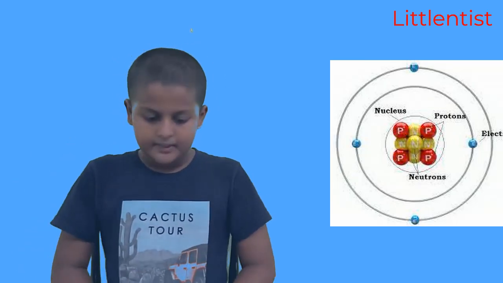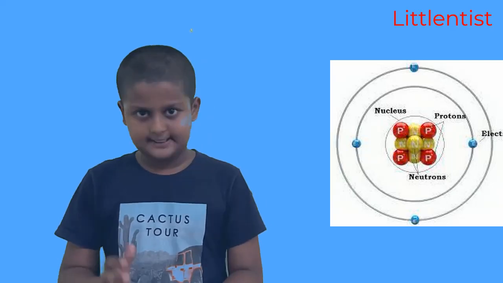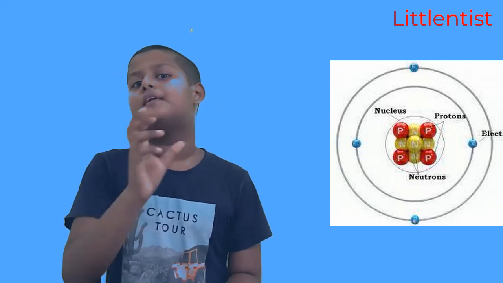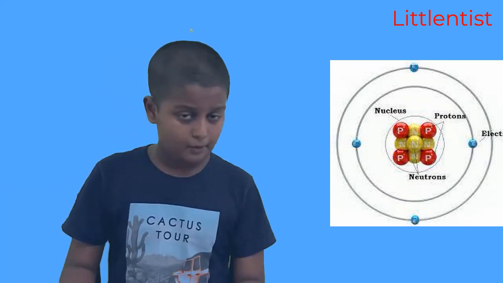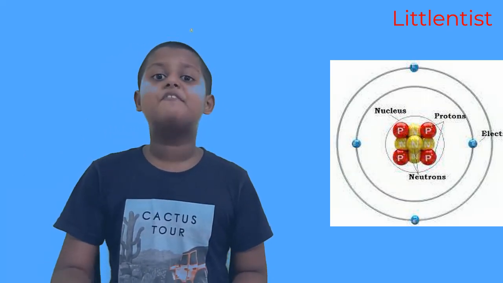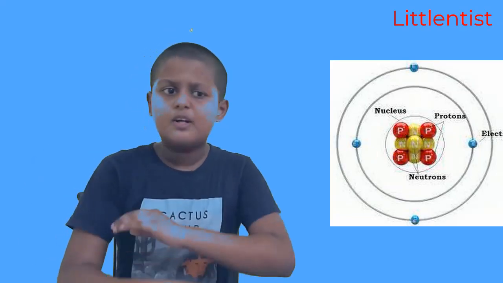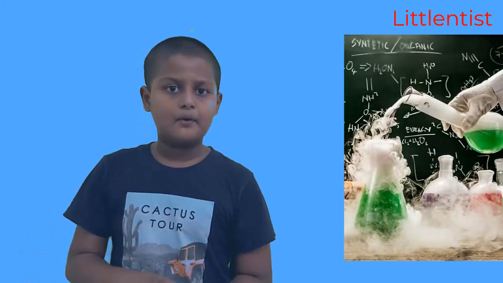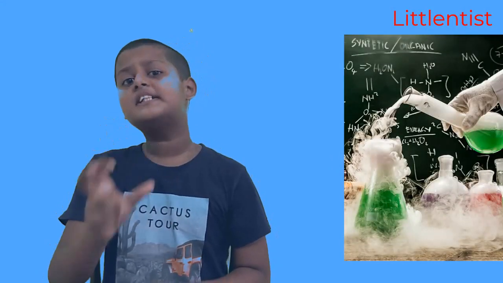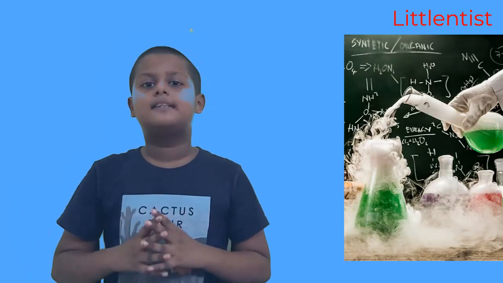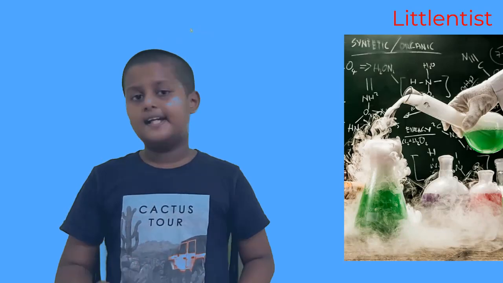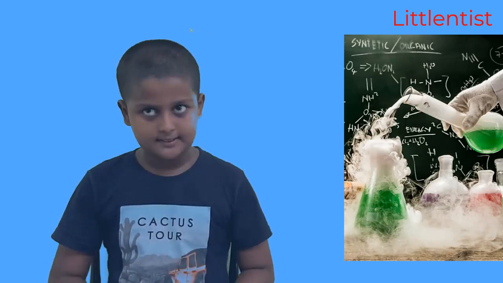Now let's see, what is the atomic mass? It is the number of neutrons and protons. Why do we take neutrons and protons but not electrons? Because electrons have negligible mass. They are literally considered weightless. So we only consider neutrons and protons because they have a considerable amount of weight. So the sum of neutrons and protons is the atomic mass of an atom.